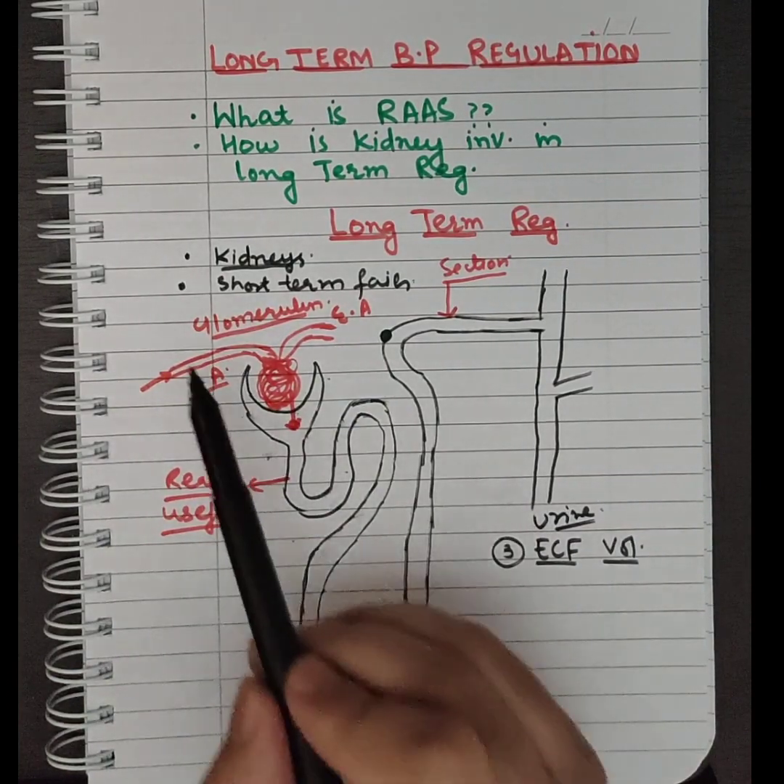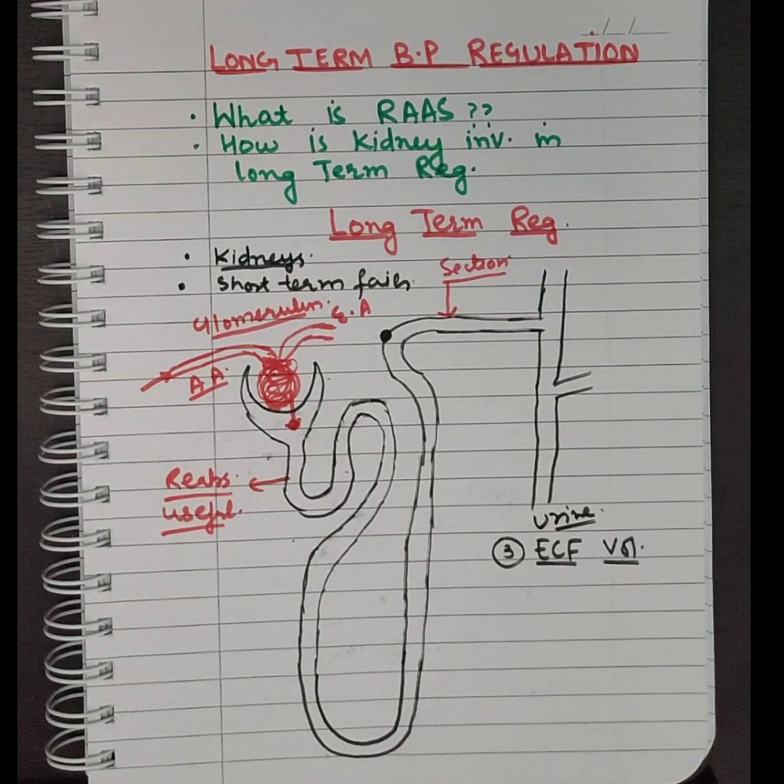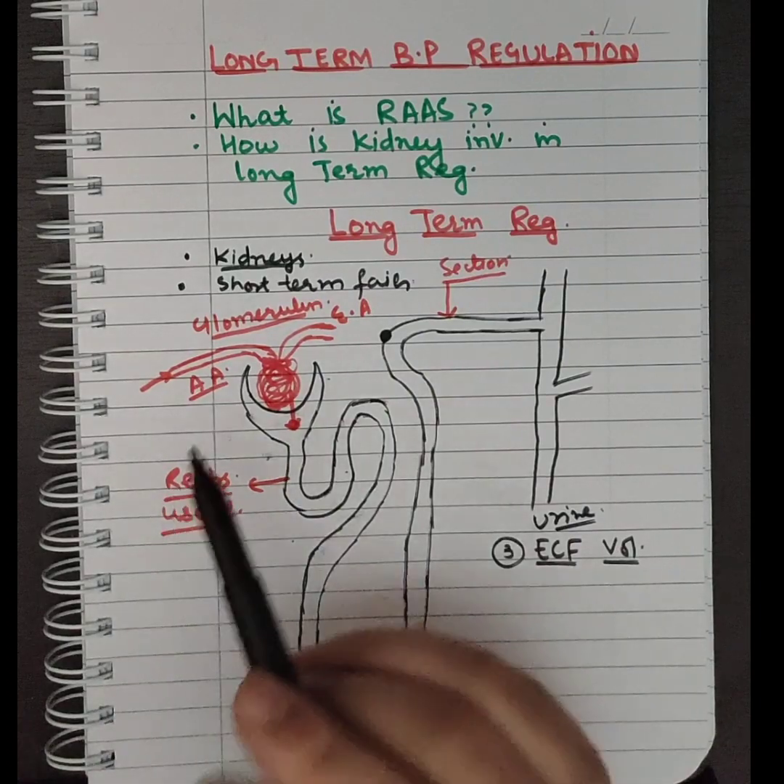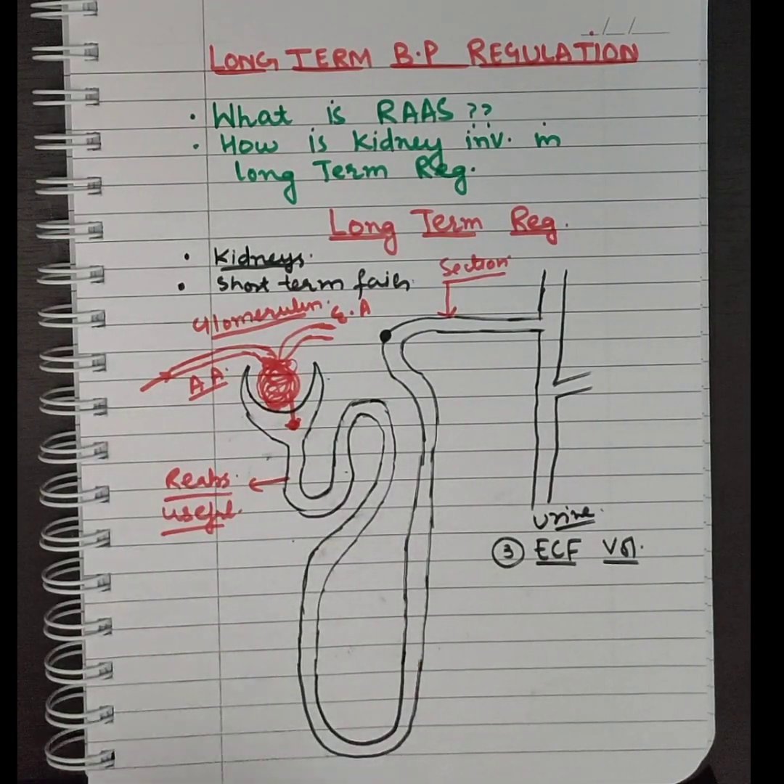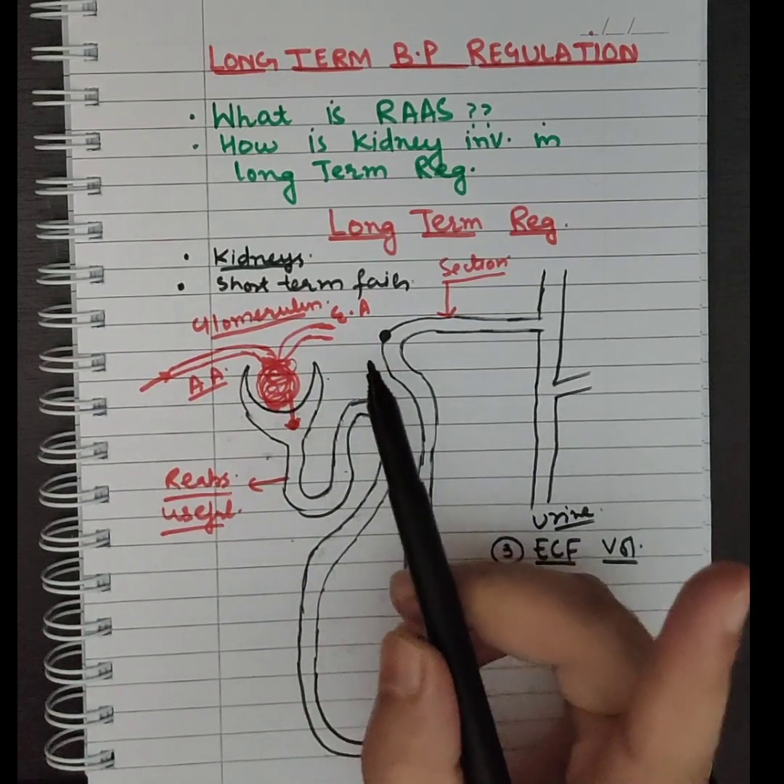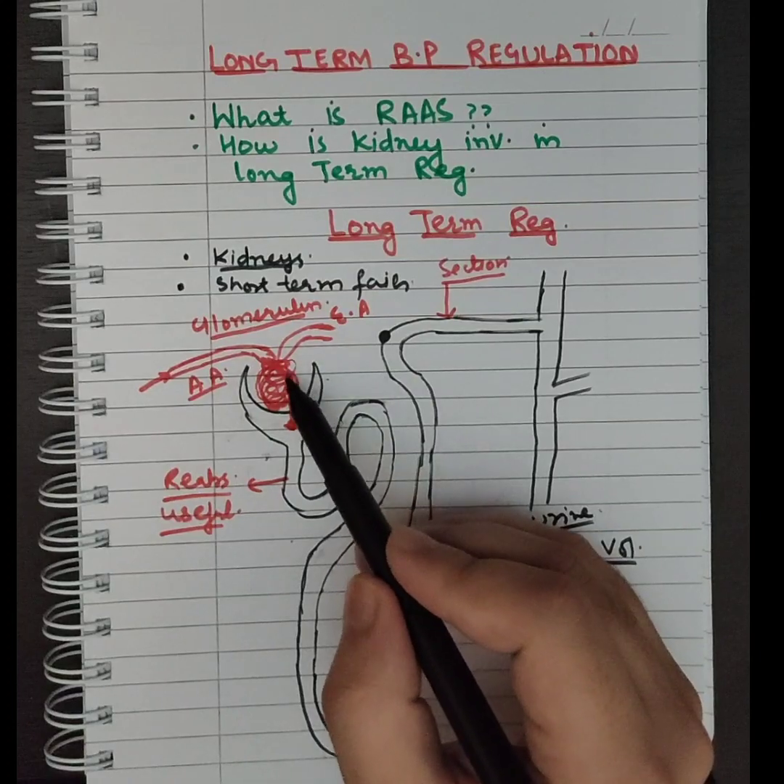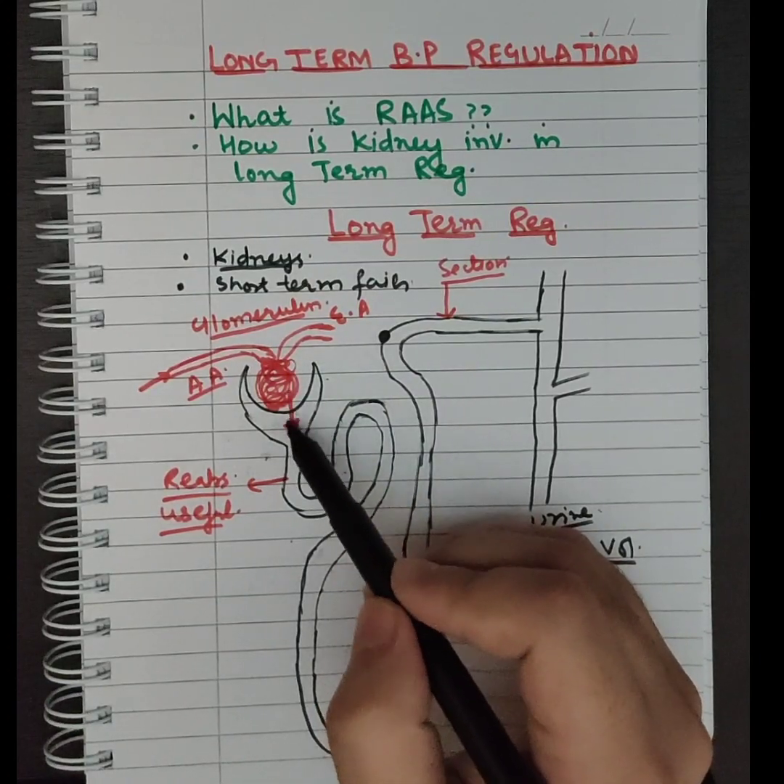Now you answer me, if there is decreased blood pressure in the body, the blood flow to the kidney will be less. When blood flow to the kidney is less, there will be decreased filtration. Whenever there is decreased blood flow to the kidneys, it will result in decreased filtration at the glomerulus.